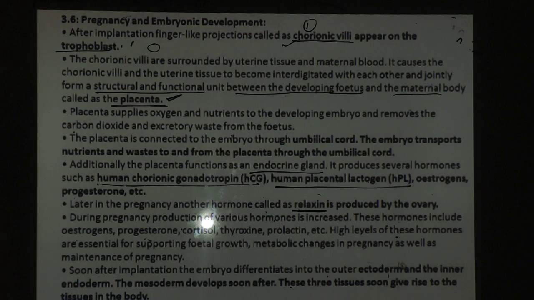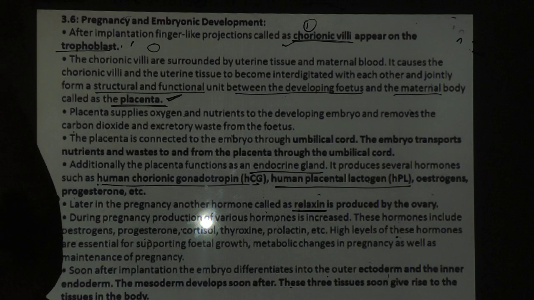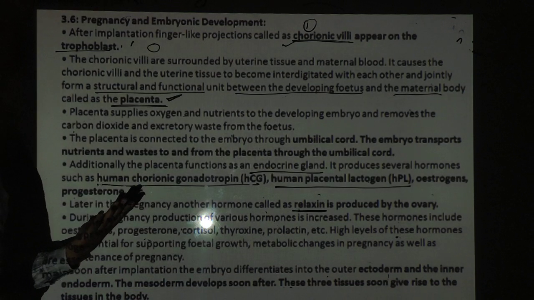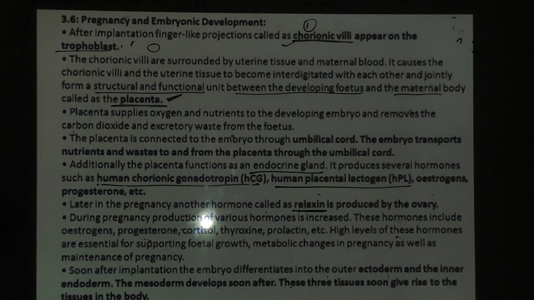Soon after the implantation, the embryo differentiates into the outer... means we are triploblastic. हम लोग triploblastic हैं. Means embryological development takes place in 3 layers: ectoderm, mesoderm and endoderm. Some organs are formed by the ectoderm, some organs are formed by the mesoderm, and some organs are formed by the endoderm. So triploblastic, 3 layers. Outer ectoderm, inner endoderm and middle is mesoderm. And these 3 layers soon give rise to the tissue level of the body.